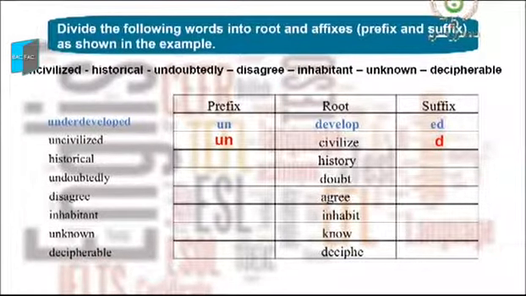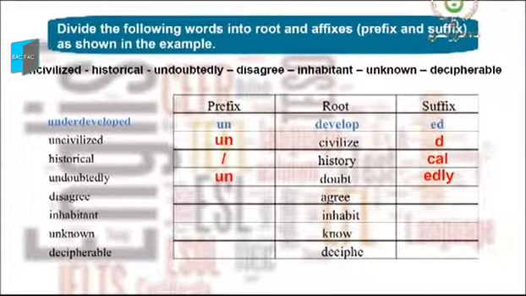History is the root word and the suffix is al. The third one, undoubtedly. The prefix is un, doubt only is the root, and here we have two suffixes, ed and ly.